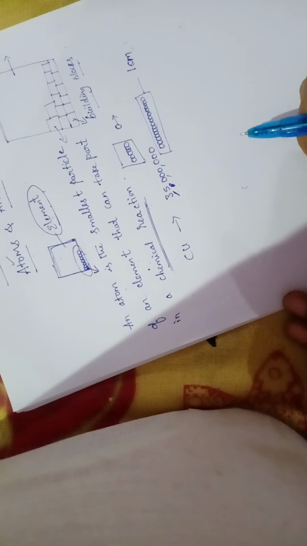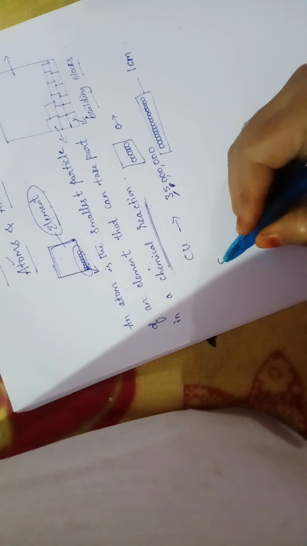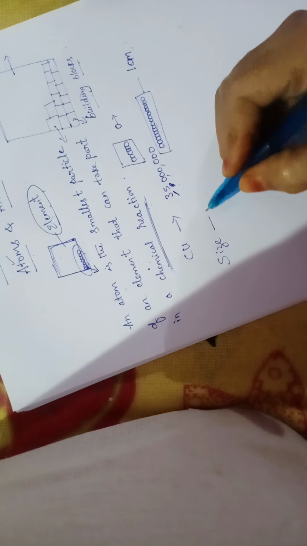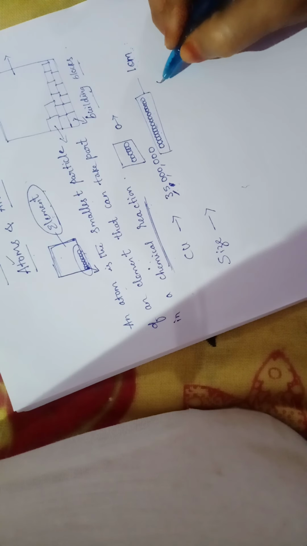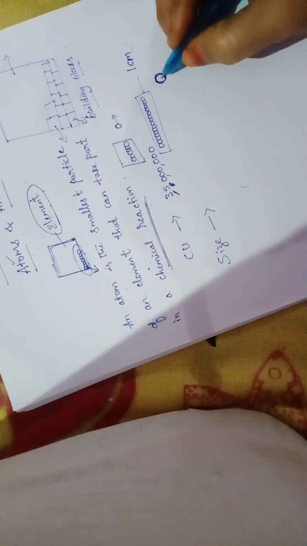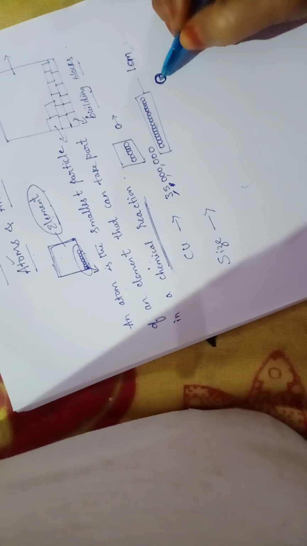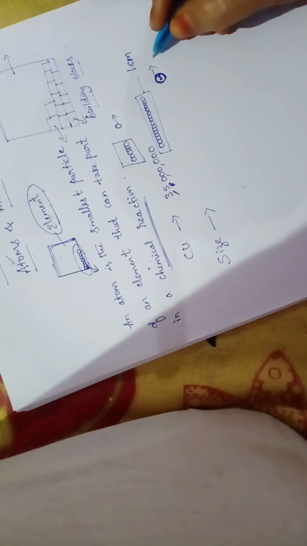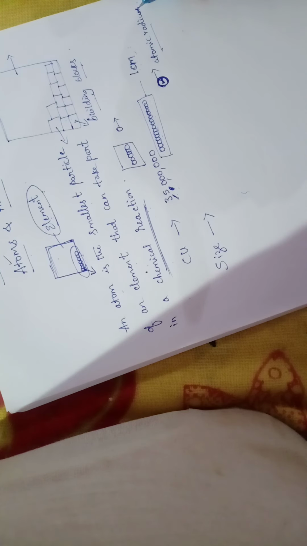Atoms are very, very small. The size of an atom is indicated by its radius. See, an atom is always circular, so the size of the atom is indicated by measuring its radius. You know, in a circle, from the center to any point on the edge is called the radius, isn't it? This is called the atomic radius. Always remember, the size of the atom is indicated by its radius.